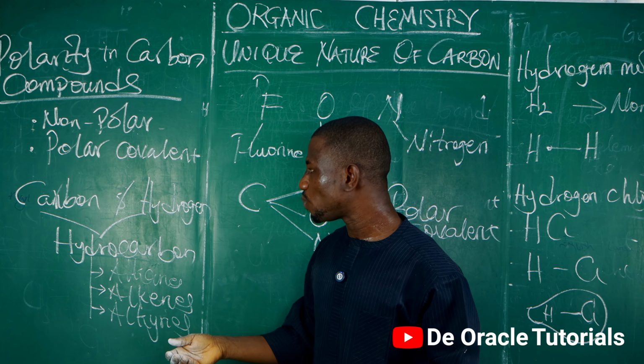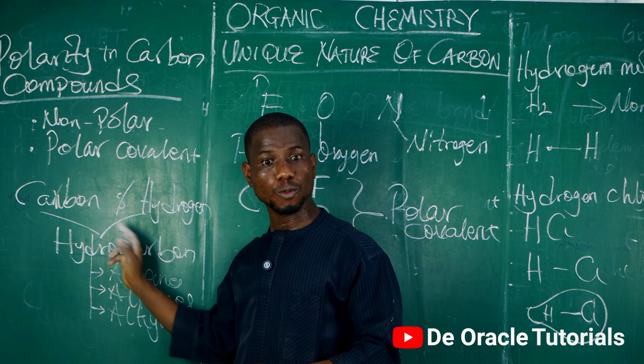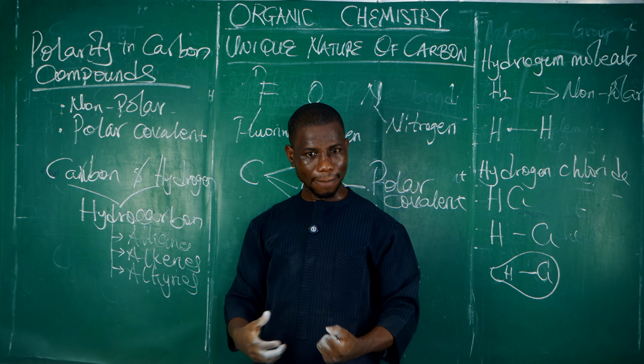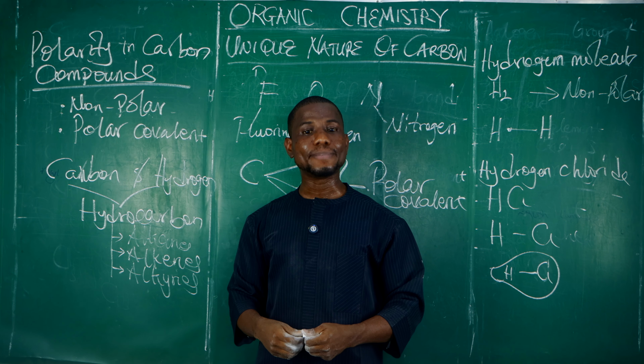But anytime it is bonded to an element that has a very close electronegativity value to it, are you with me? They are going to form a non-polar covalent compound, because there is equal sharing of electrons. Does that make sense to you? Now the next thing we are going to consider is hybridization.